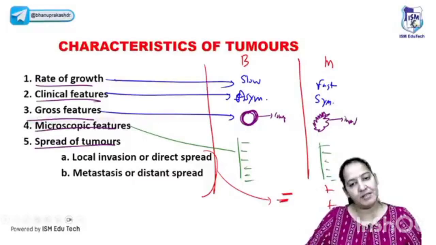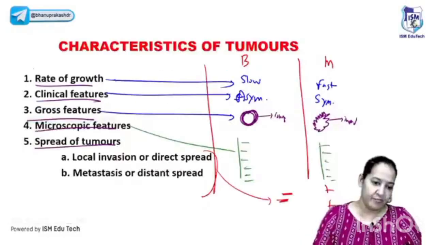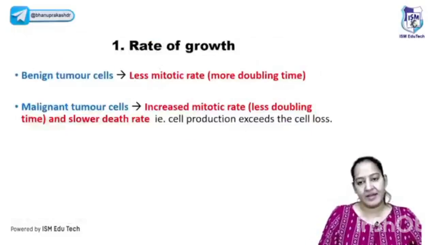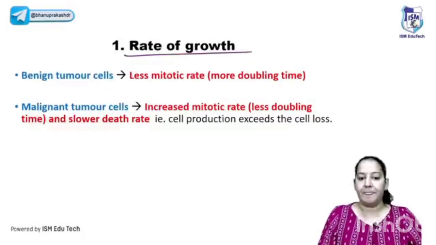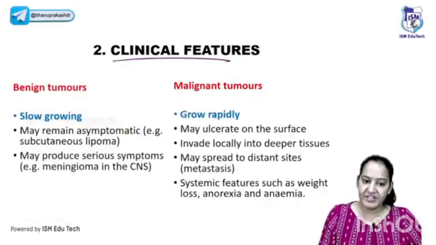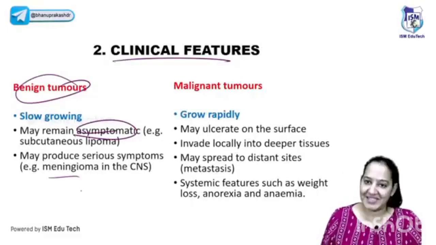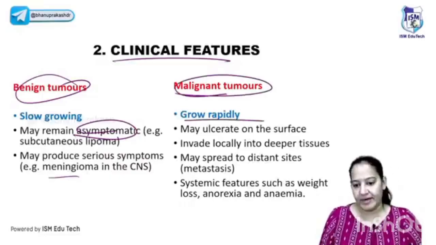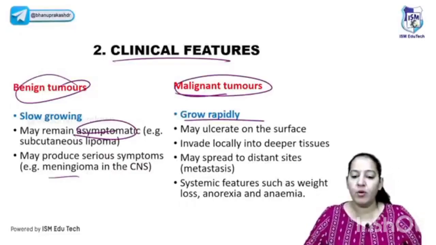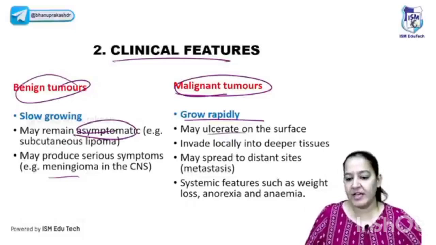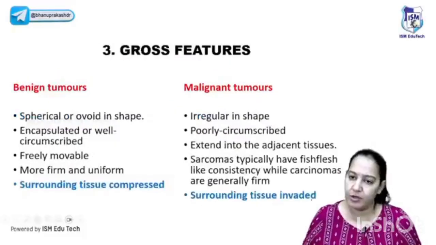Yes, based on the gross finding, Shalini, based on the size also we can differentiate. Okay, so let me discuss the 5 points one by one. Let me start with the characteristics of the tumor. Benign tumors, the rate of growth, they are slow growing. The malignant ones are fast growing. Clinical features: benign tumors are usually asymptomatic, except some like meningioma, which can produce seizures and various symptoms. Malignant tumors usually grow rapidly. They can ulcerate on the surface, and they can cause systemic features also like weight loss, anorexia, anemia. Usually they are symptomatic.